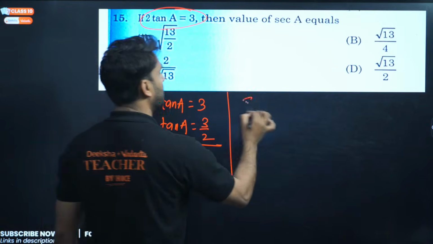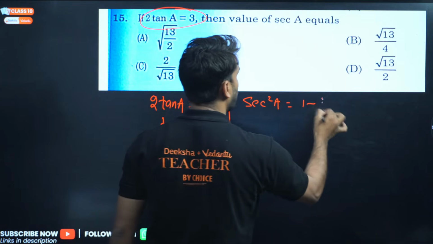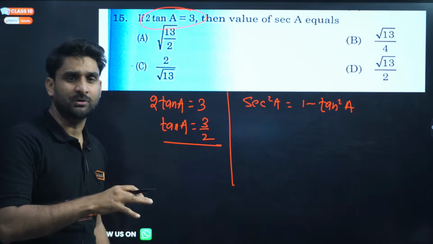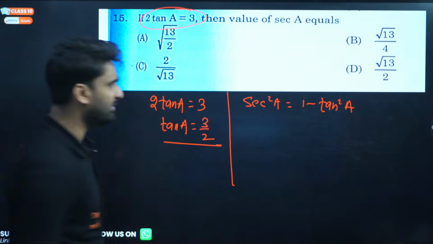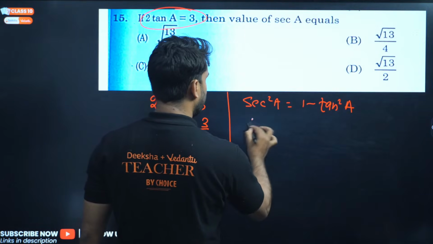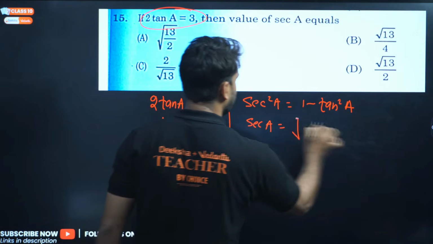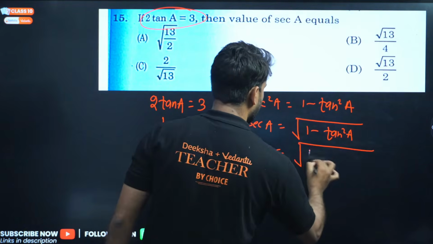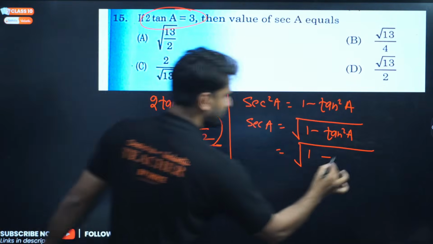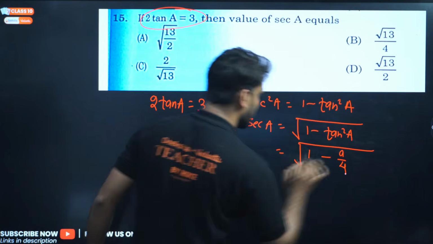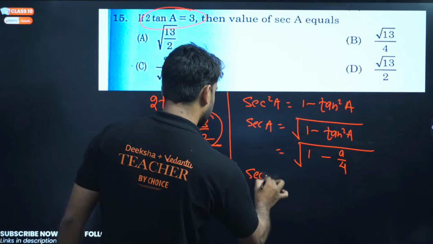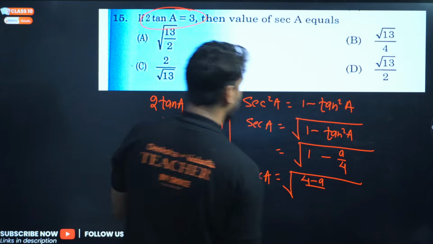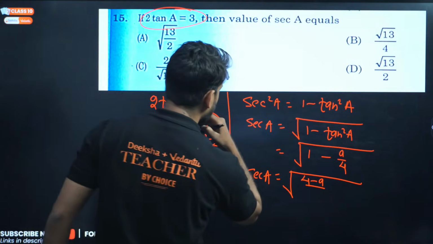So tan A can be written as 3 by 2, and we have a very special formula, sec square A is equal to 1 plus tan square A. We can solve this question by so many methods. Even we can use the triangle method also, by finding out the base and hypotenuse and all. So sec A will be under root 1 plus tan square A. Now tan A is 3 by 2. So if we put 3 by 2, this will go 9 by 4. So 4 will go there, so sec A will be equal to 4 plus 9 divided by 4.